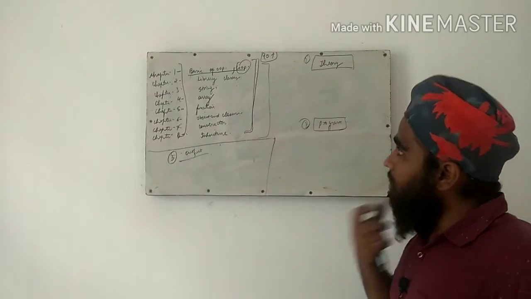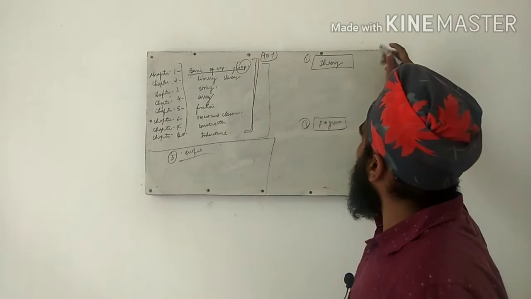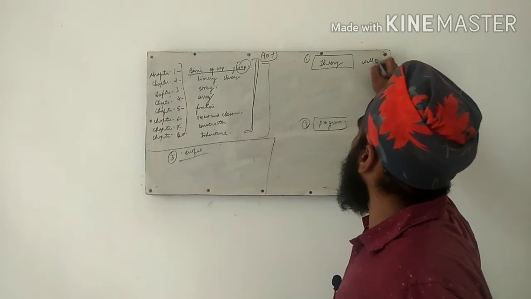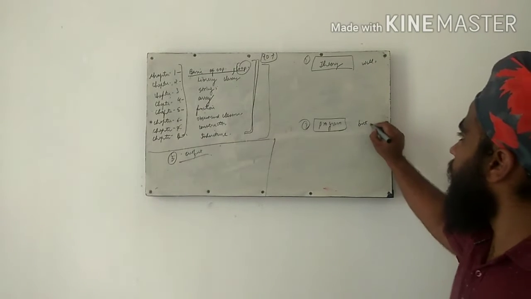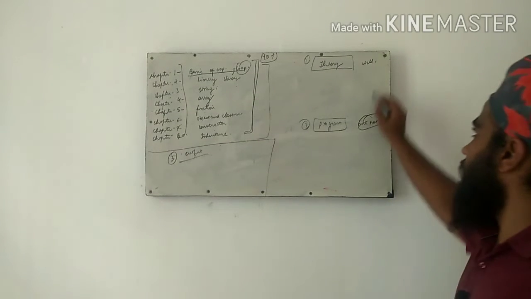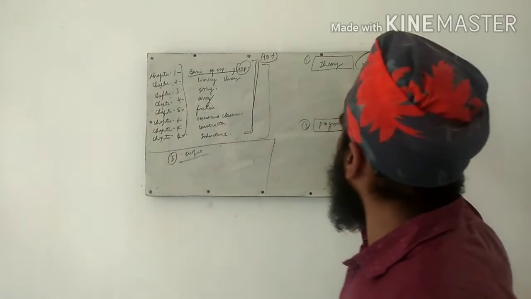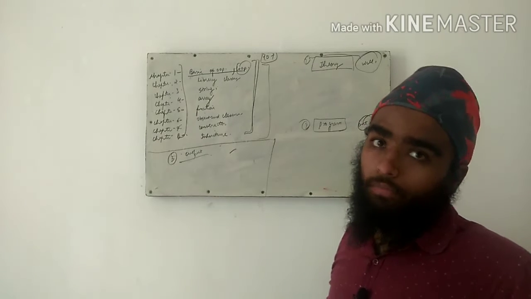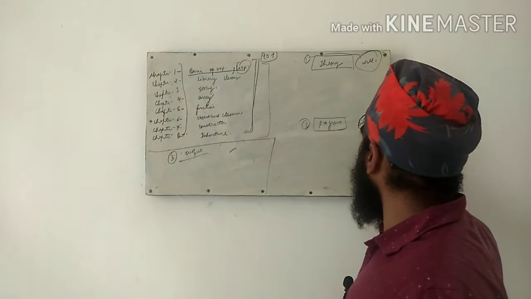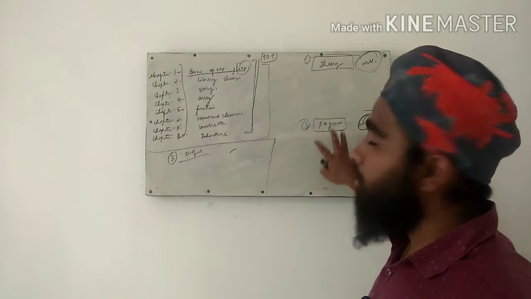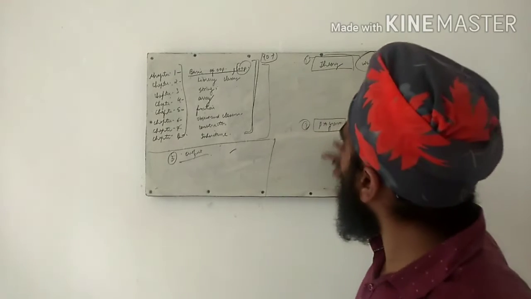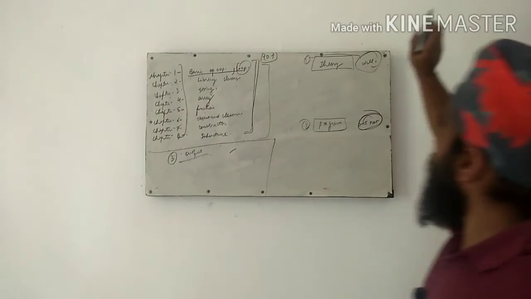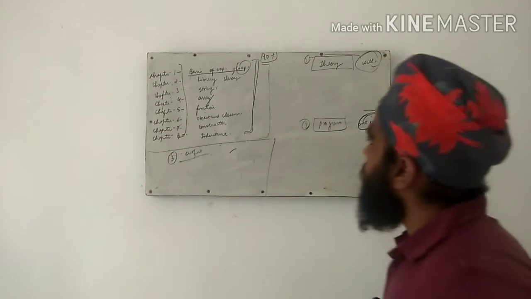See, if you are very good in theory but not in programs, then what you have to do? Go through the theory and output both very well. And if you are good in programs but not in theory, then go through programs very well and theory not. Okay?